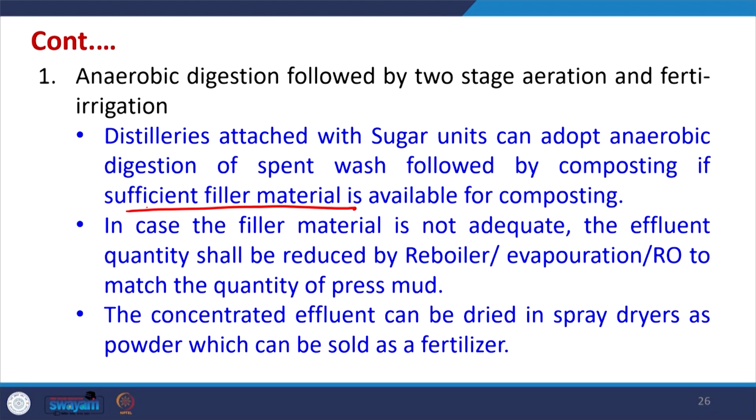So, this technology has to be followed if sufficient filler material is available for composting. In case the filler material is not adequate, the effluent quantity has to be reduced by using a reboiler, that means concentrate, we have to use evaporation, or we have to use RO reverse osmosis units to match the quantity of press mud which is generated. Now, the concentrated effluent can be dried in spray dryers as powders which can be sold as fertilizers.